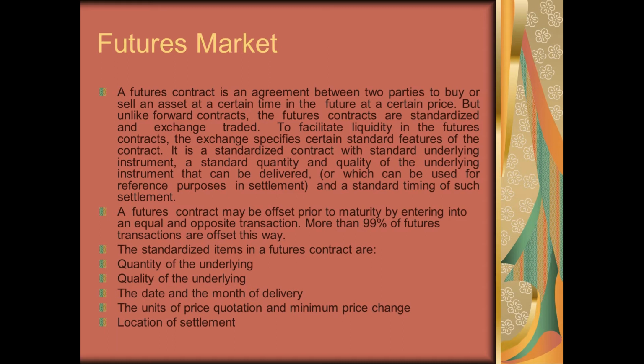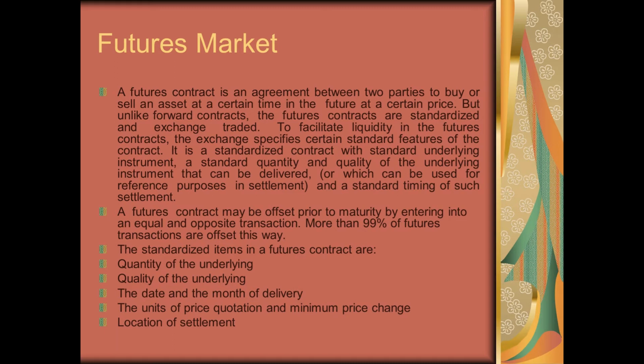So this helps in improving the liquidity of futures contracts, because the exchange will define certain standardized features of such a contract. So the underlying asset is standardized, the quantity is standardized by the exchange, the quality of the underlying instrument that has to be delivered if required for delivery is also standardized, and then there is a standard timing for such settlement.